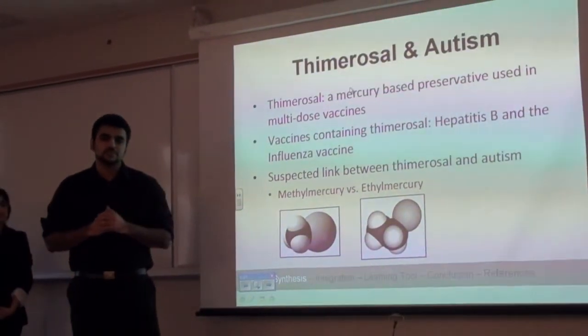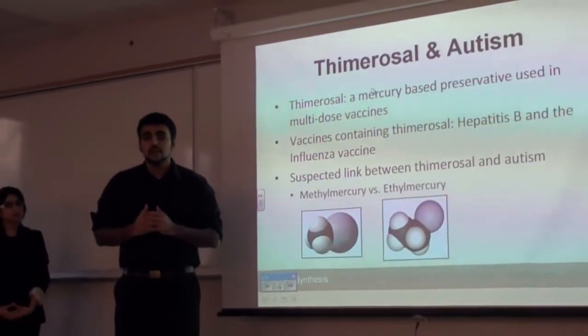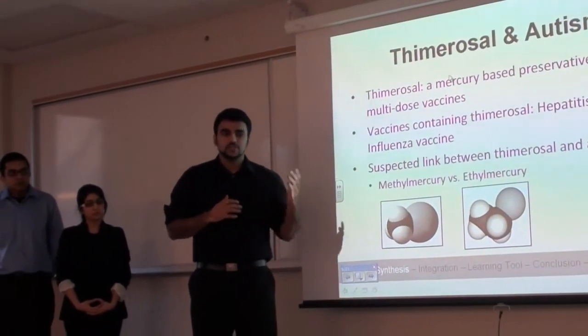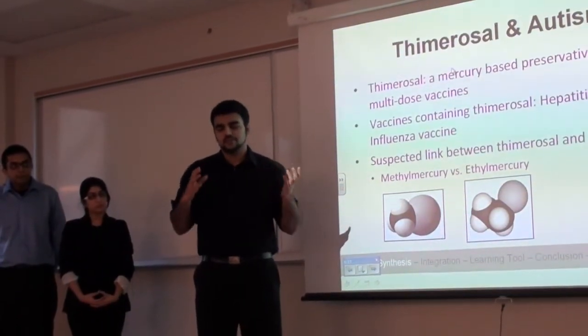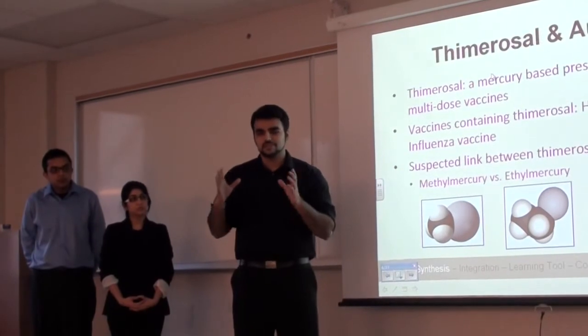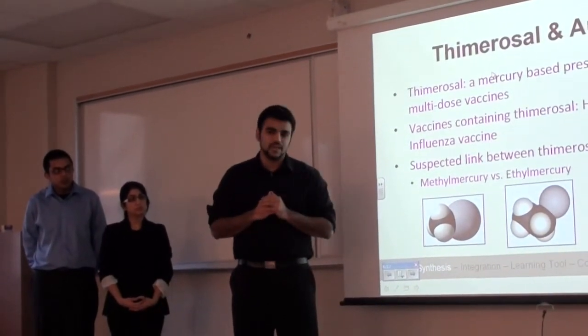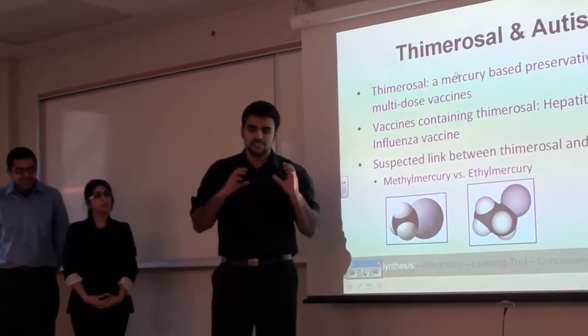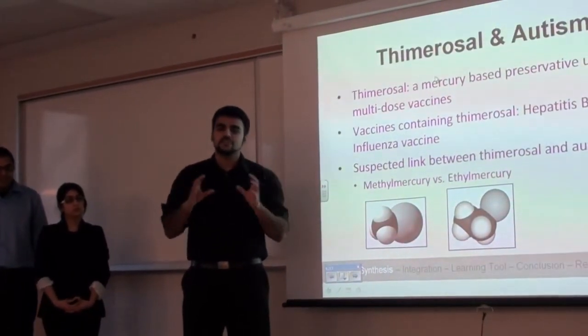Now, what is the association between thimerosal and autism? Thimerosal, when metabolized in the body, turns into ethylmercury. Now, due to the lack of information regarding the long-term effects of ethylmercury, we use data from methylmercury and base our results on that. Okay, so these two compounds are very different and they have different properties.